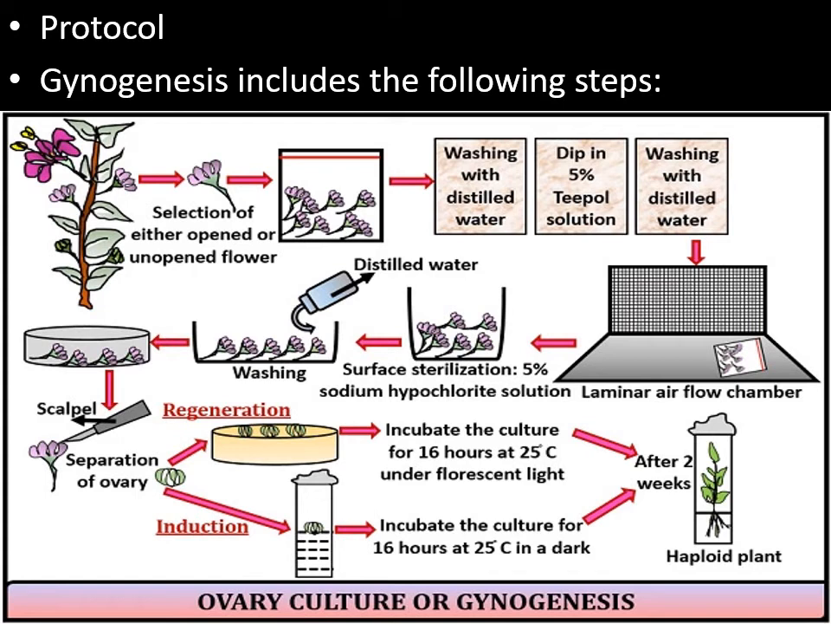Inoculated explants are further subjected to incubation for 16 hours at 25 degrees Celsius under fluorescent light, or you can also go for further induction through 16 hours at 25 degrees Celsius in dark. Incubation you can go through in light also or in dark also. After 2 weeks you will be able to see the plantlets which are regenerated through ovary. The plants which are produced through this ovary culture are known as haploid plants.